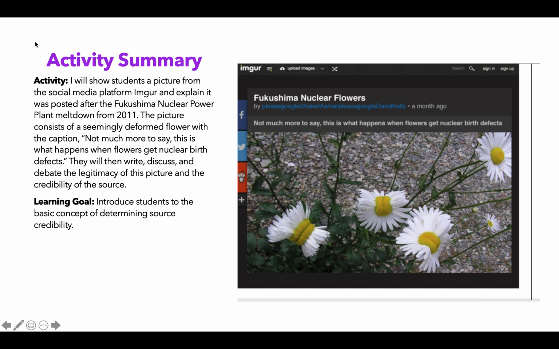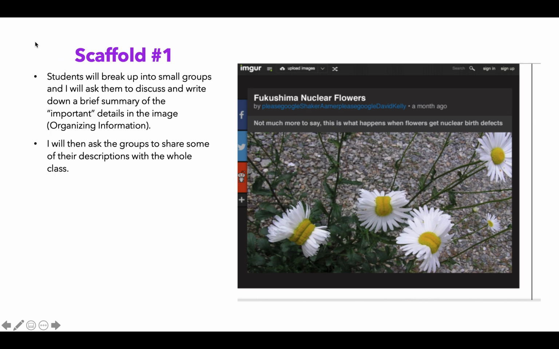The learning goal of this activity is to basically just introduce students to the concept of determining source credibility, which really comes in handy in the future when you have to write essays and projects and do presentations. So let's get into it.